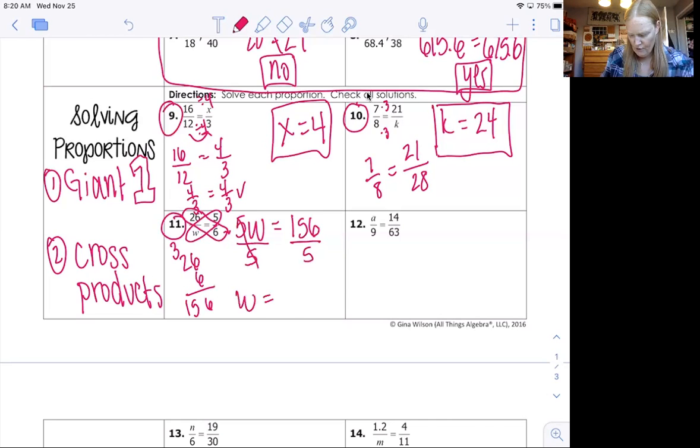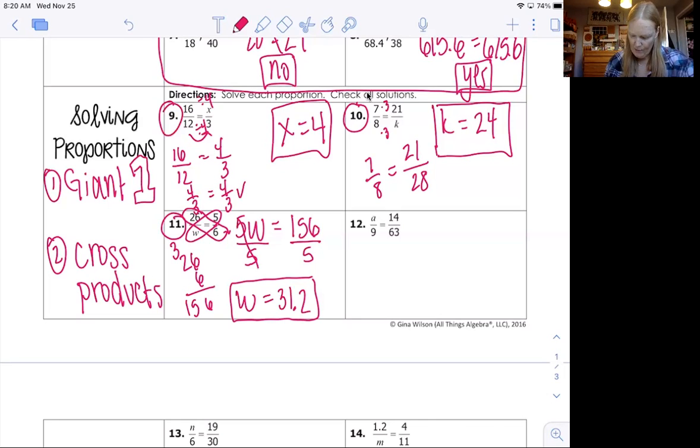W equals 31.2. Okay, this one is a little bit harder to check because you can't just reduce the fractions. So the only other thing you could do is just look over your work and make sure that you got all the numbers right. Okay, cool.